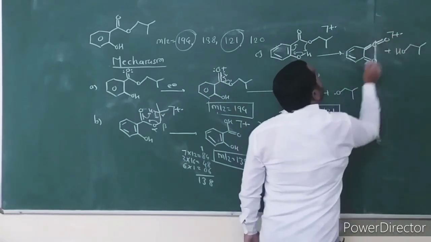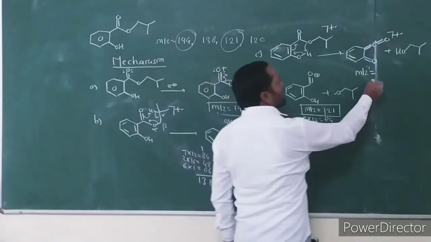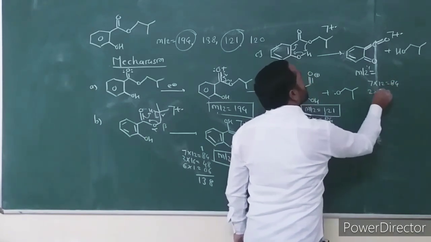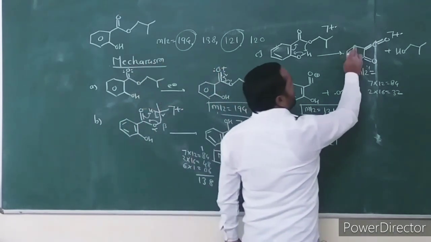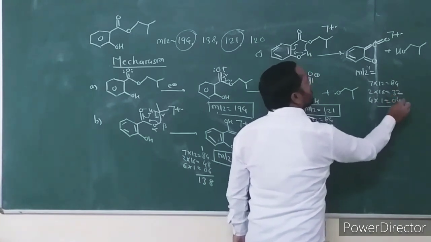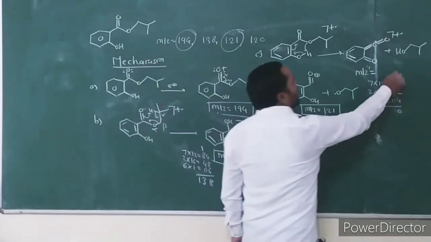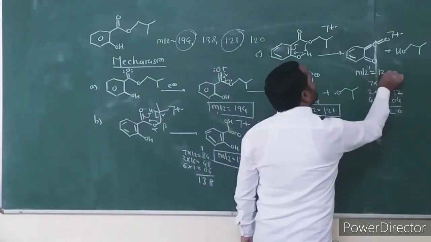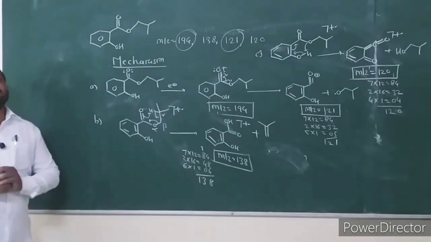What is the mass to charge ratio of this ortho effect fragment ion? The number of carbons is 7, into 12 again 84. Oxygens are 2, 2 into 16 is 32. Number of hydrogens is 4, 4 into 1 is 4. 4 plus 4 is 8, 8 plus 2 is 10. 8 plus 1 is 9, 9 plus 3 is 120. This is the fragment ion at mass to charge ratio 120.